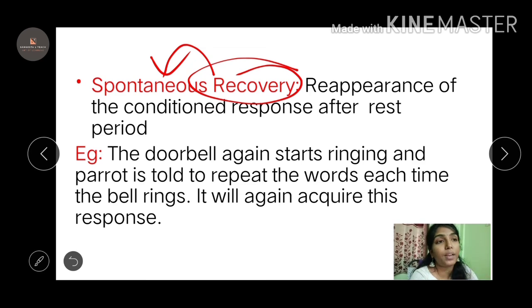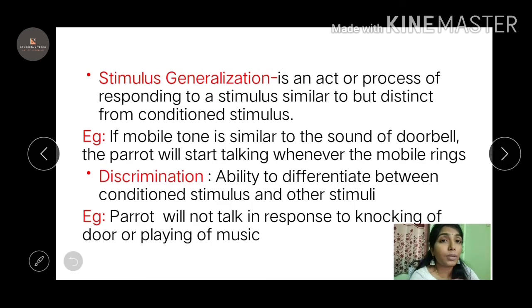Stimulus generalization, where if the music or mobile phone is similar to the doorbell, it will react because it thinks it is the same. If it is different, it will discriminate. If there is some other music or other people knocking on the door, it will not respond because it has been conditioned to that particular tone or voice.